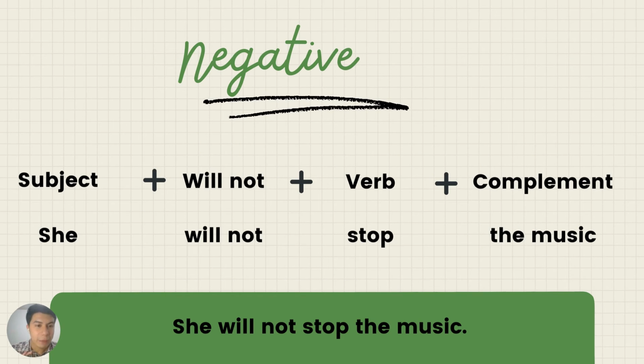Let's review the negative form. We have to follow the structure: subject, auxiliary will, but we have to add not, in this case, will not, followed by the verb, followed by the complement. So I have my subject, she, the auxiliary followed by a negative, will not, verb, stop, and complement the music. So my final sentence says, she will not stop the music.